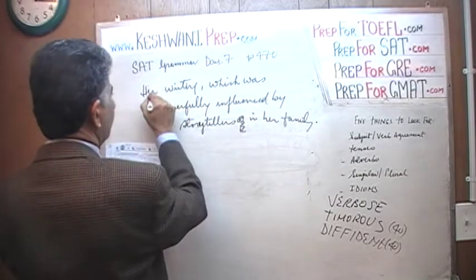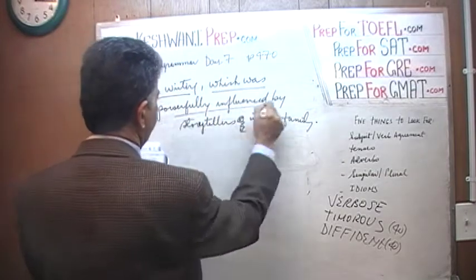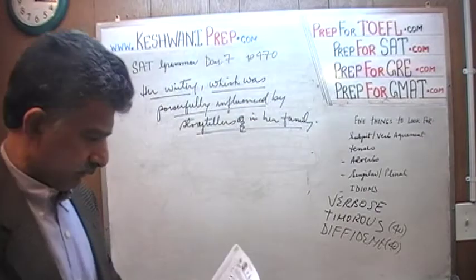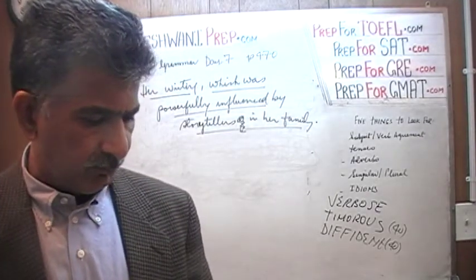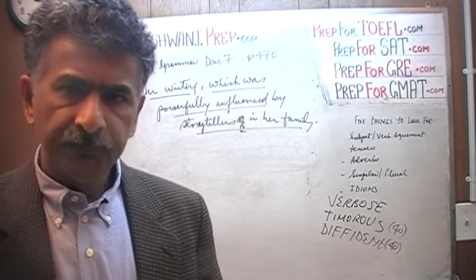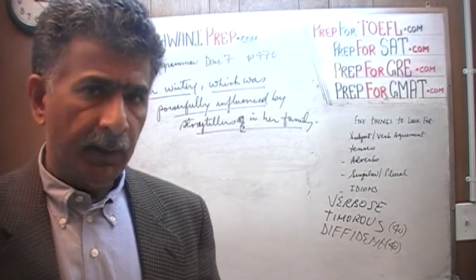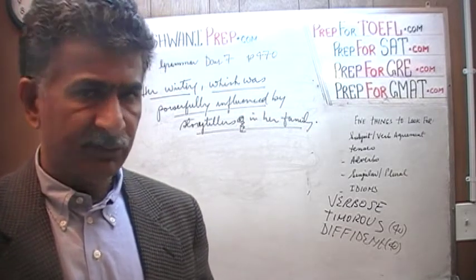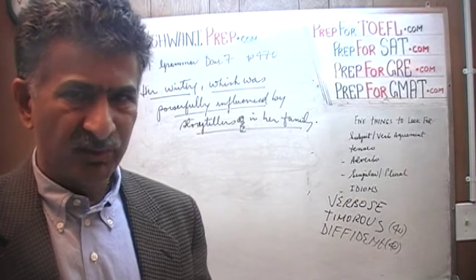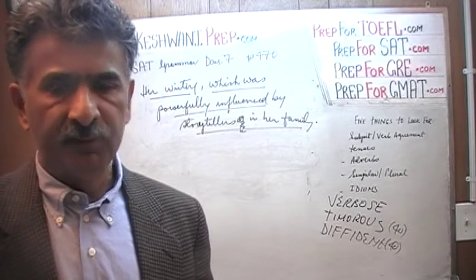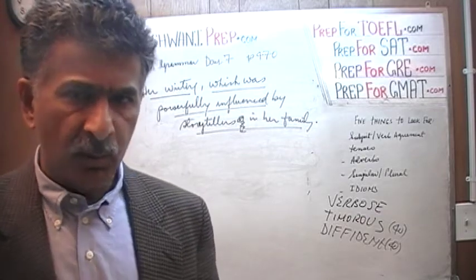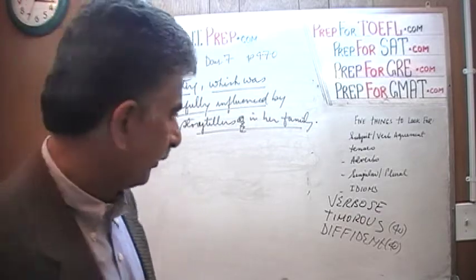So this entire part actually is underlined. Leslie has said that her writing, which was powerfully influenced by a storyteller in her family. Now, notice what happened here. I did not even bother reading the rest of it. There is no point in reading the rest of it. You shouldn't waste your time reading the rest of the sentence. It doesn't matter. The problem lies here. We have to fix it, and that's all there is. How they go on to finish it, it's a moot point.